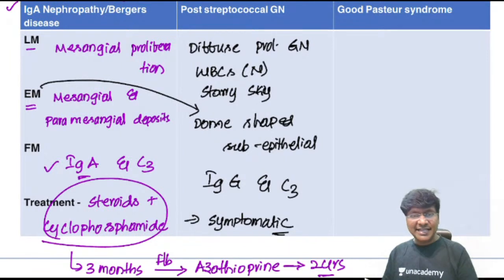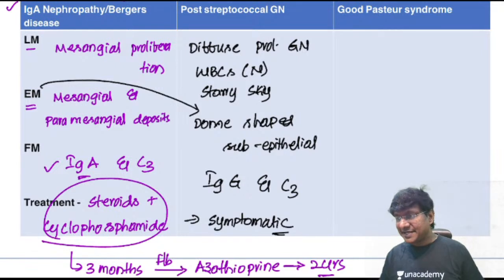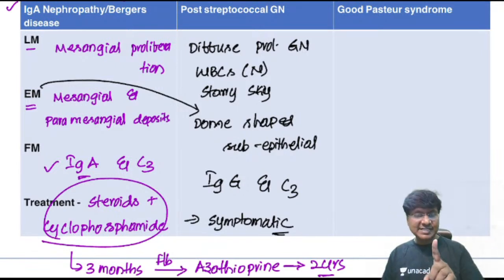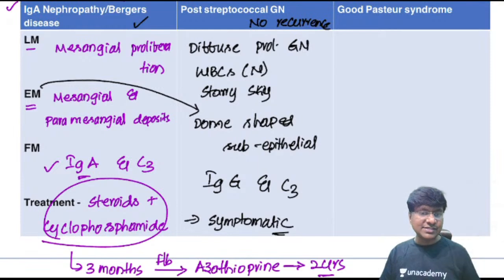Now, can anyone tell me, between these two, in which one is the recurrence more common? Is it IgA nephropathy or post-streptococcal glomerulonephritis? Please remember, the recurrence is more common in IgA nephropathy, whereas in post-streptococcal glomerulonephritis, there is no recurrence at all. But in IgA, the recurrence is very common.